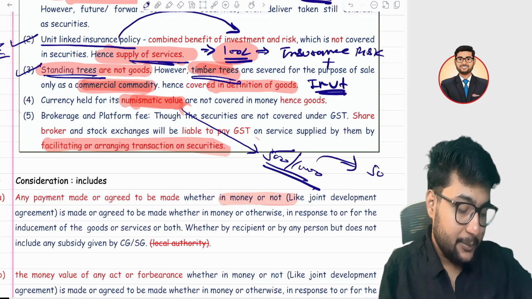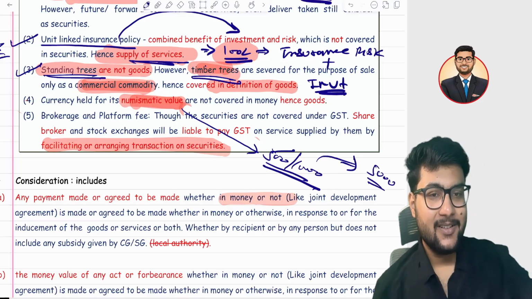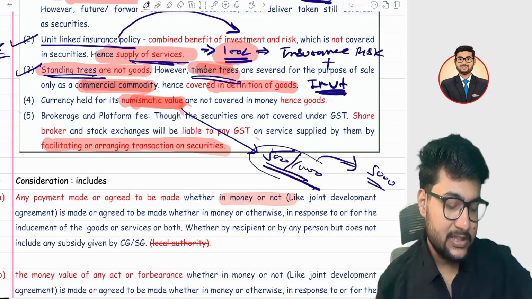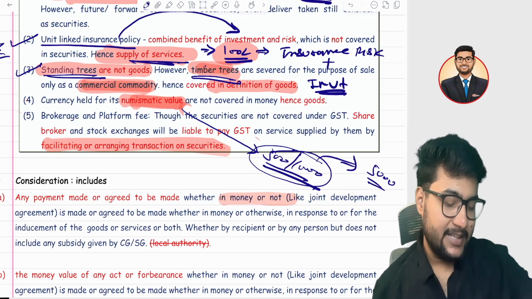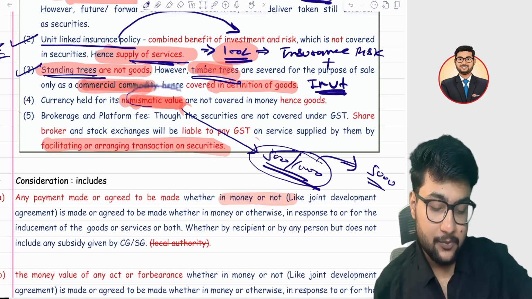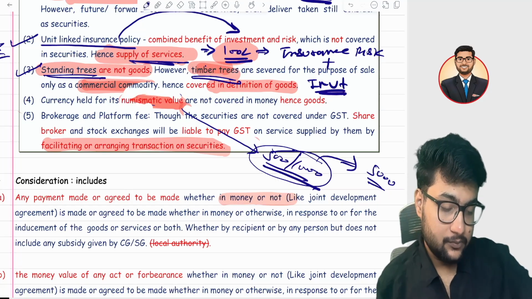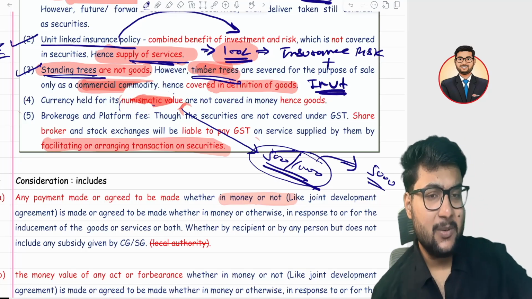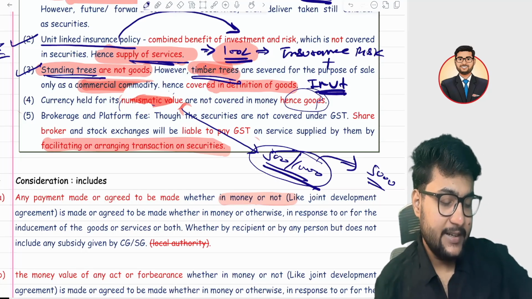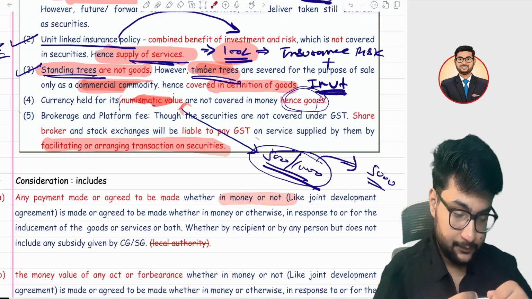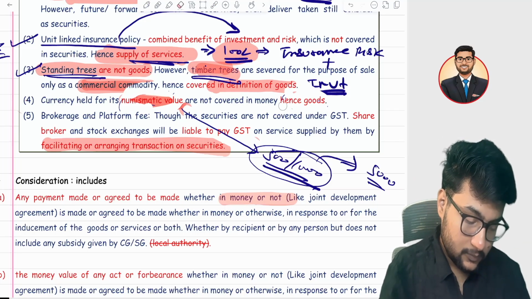You might get it at 5000 rupees, right? These notes are not recognized by RBI currently, they are purely held for their numismatic value. Hence, it is a part of goods. If anything which is not money, it is part of goods, right? So these are part of the goods.